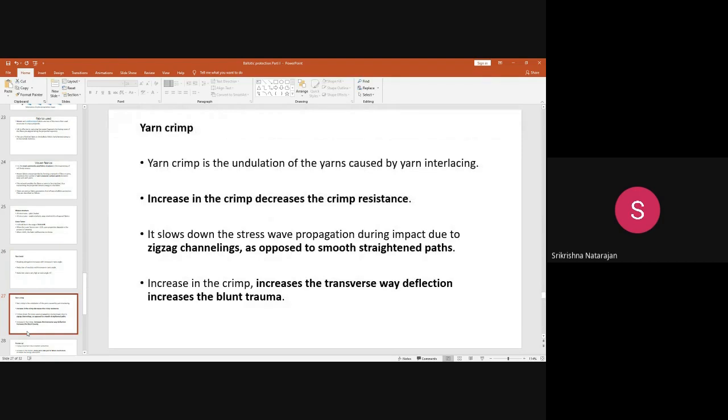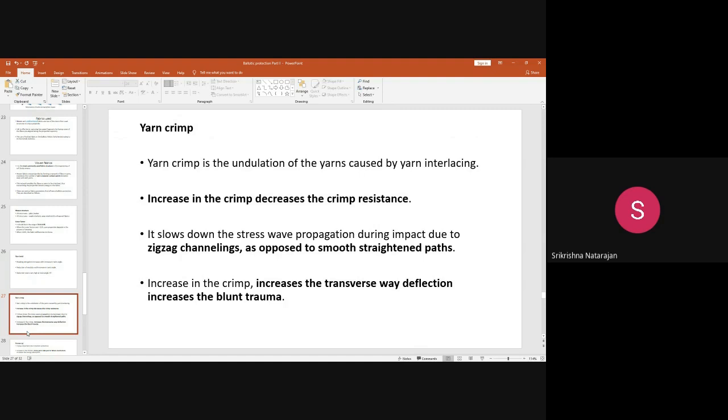Next is the crimp. What is meant by crimp? It is the undulation of the yarns, that is, the wavy structure caused by yarn interlacing. Crimp is not a desirable feature in ballistic protection. The fabric you are using should have less crimp. If there is no crimp, that is preferred. So what happens if you increase the crimp? That will decrease the crimp resistance.